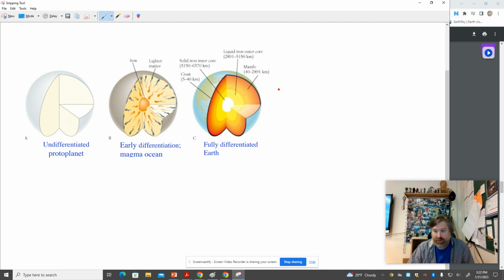And as the outside cooled, because it's up against space, we don't really have an atmosphere yet, we would start to form some kind of crust. The very early Earth, and this is not an image of early Earth because there's North America right there, right? But the early Earth would have been somewhere between these two with a very thin crust, lots of magma still happening all over the place, lots of meteorite impacts still happening all over the place, and no atmosphere.